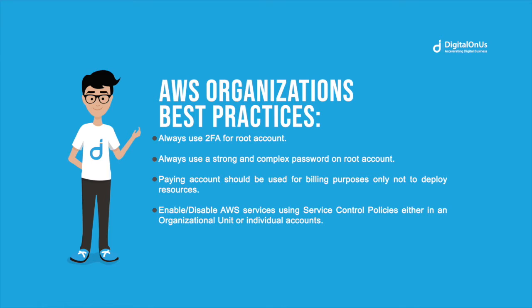When using AWS Organizations, make sure to always enable two-factor authentication on the root account. Make sure to use passwords that contain a combination of uppercase, lowercase, numbers, and symbols. Your paying account is used only for billing and not for deploying resources. Use service control policies to enable services, apply service control policies at the organizational unit level, or at individual accounts.